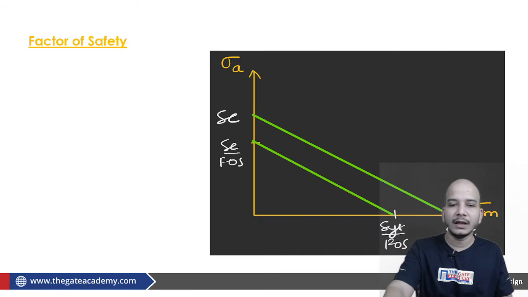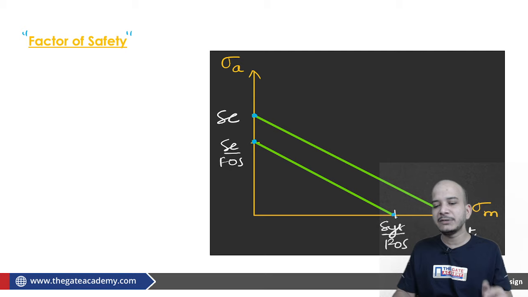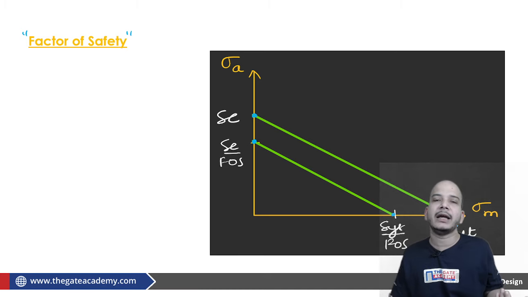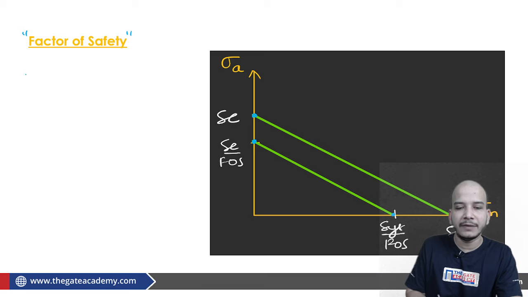Fine. Now, if factor of safety is also included in the consideration, then in that case, SE will be replaced by SE upon factor of safety, and in the same way, SYT will be replaced by SYT upon factor of safety. If I am talking about Soderberg, in the same way, Goodman and Gerber also, SUT will be considered as SUT upon FOS to be a point of failure. So from here, once again, you can define this.